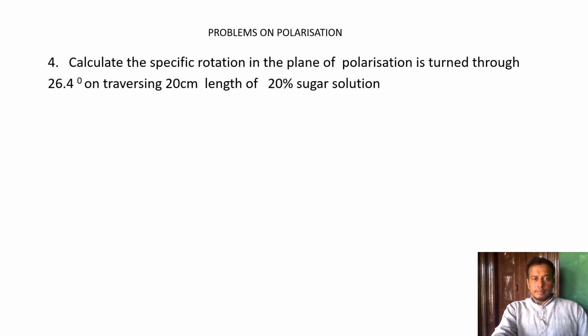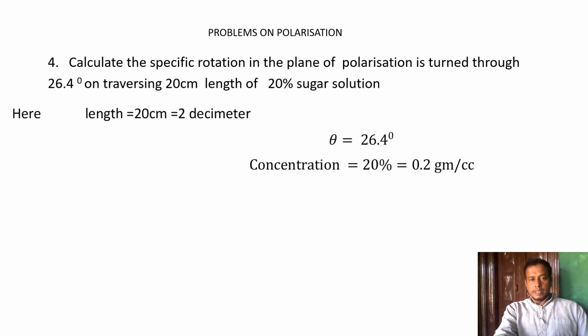It travels a distance of 20 centimeter in length. The concentration of the solution is 20%. So let's convert length into decimeter. That is, 20 centimeter is equal to 2 decimeter. Deci means 10 to the power of 1. So theta is 26.4 degree, the given angle. Concentration is 20%, meaning 20 by 100, that is 0.2 gram per cc.